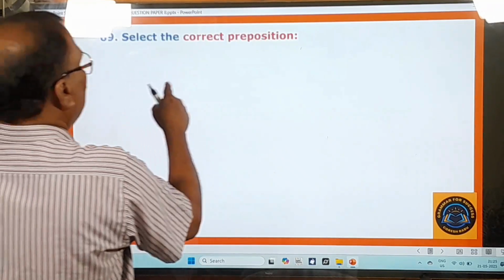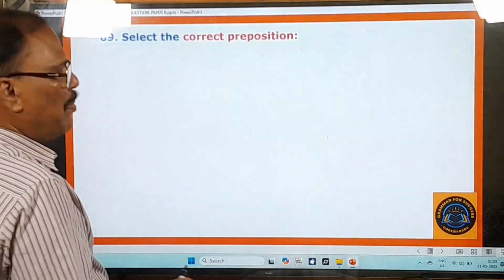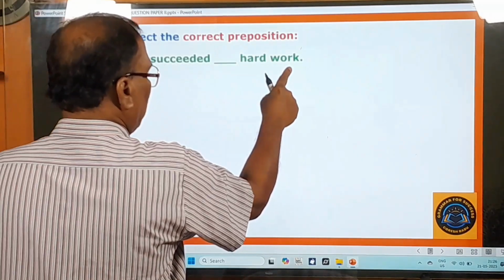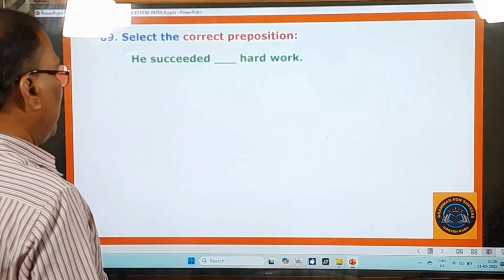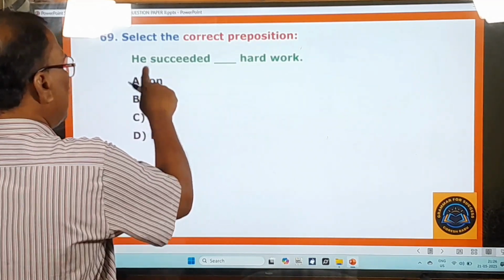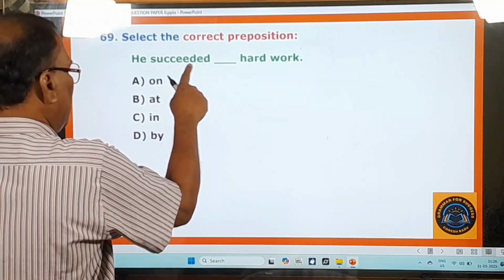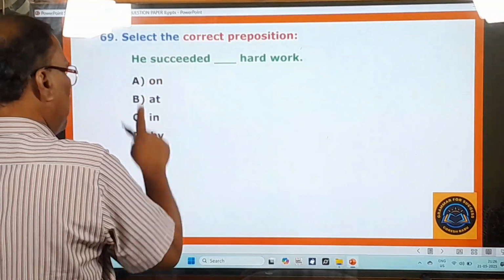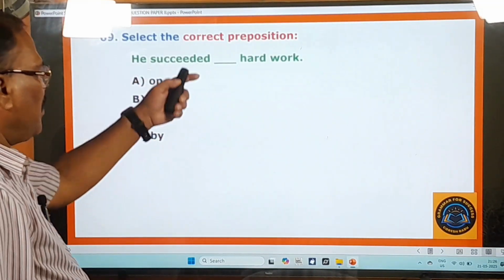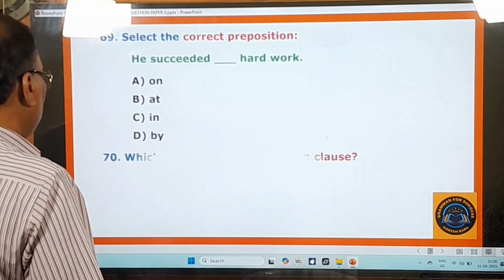69th question, select the correct preposition. So on prepositions, some question is given. He succeeded dash hard work. So what are the options given here? See, he succeeded on hard work. He succeeded at hard work. He succeeded in hard work. He succeeded by hard work. So you choose the right option, the right preposition in that. You go to the next question.